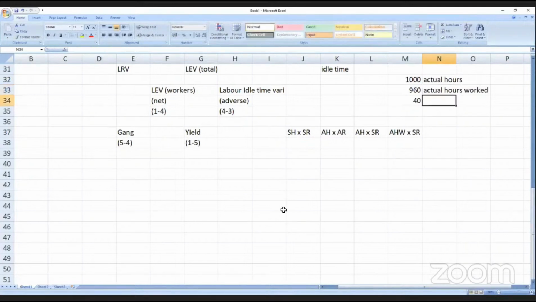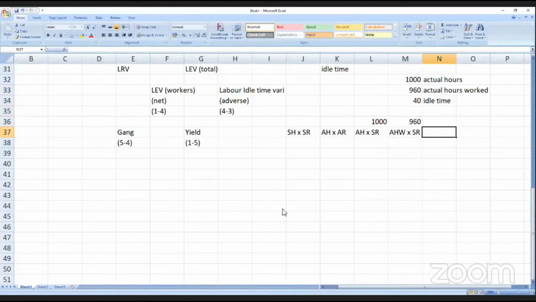And this is idle time. So, the difference between 960 and 1000. 1000 hours of work was to be done, 960, so 40 hours we lost. This is 960, ma'am, and this is 1000. Column 4 minus column 3 will give you 40 adverse. 4 minus 3 is the idle time variance.